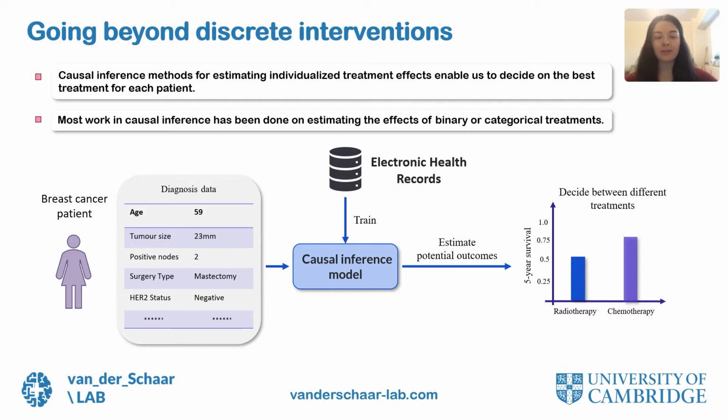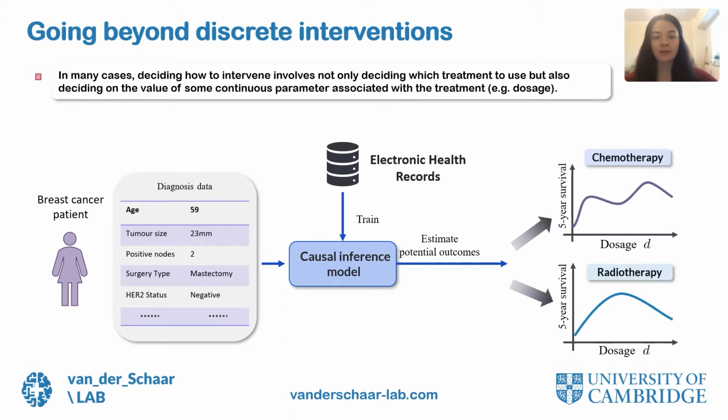However, most of the methods developed in the causal inference literature focus on learning the counterfactual outcomes for discrete interventions such as binary or categorical treatments. However, in many scenarios such as healthcare, deciding how to intervene involves not only deciding between different treatment options, such as chemotherapy or radiotherapy, but also deciding on the value of some continuous parameter associated with the intervention, such as the dosage of the treatment. In the medical setting, using a high dosage for the treatment can lead to toxic effects, while using a low dosage can result in no effect on the patient outcome.